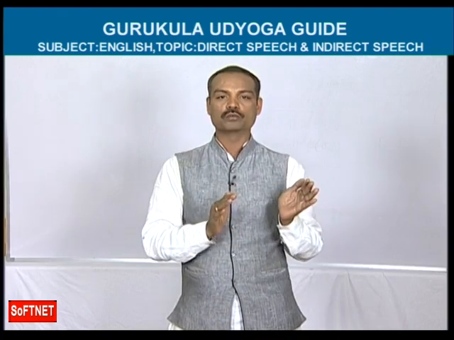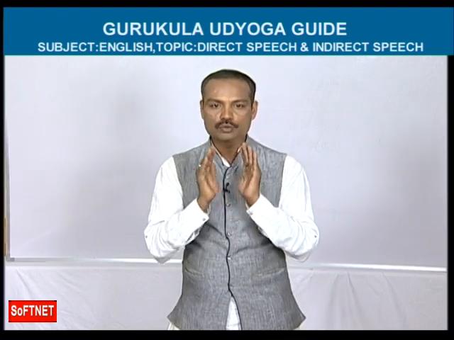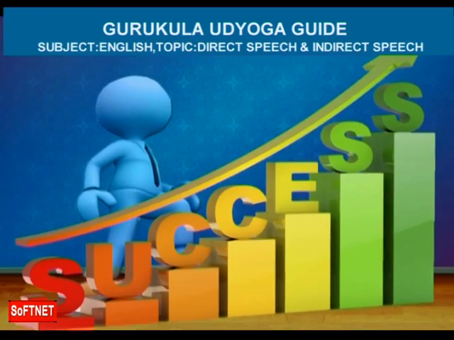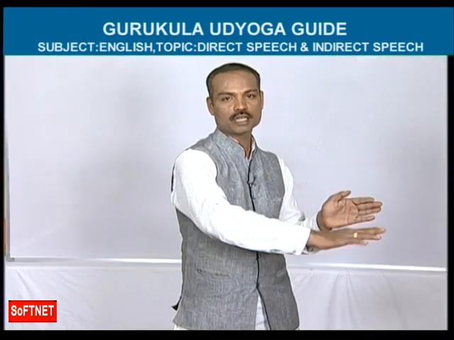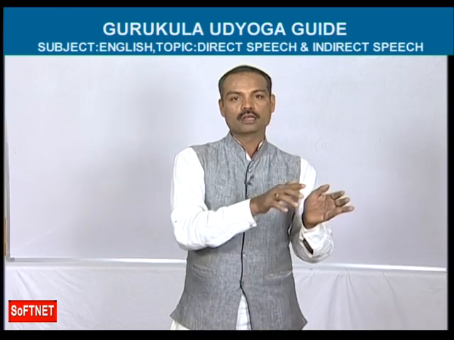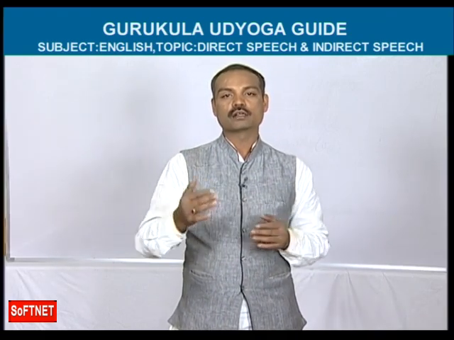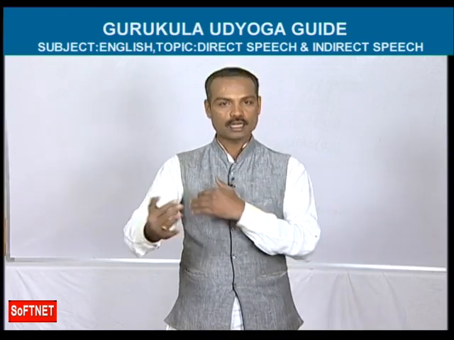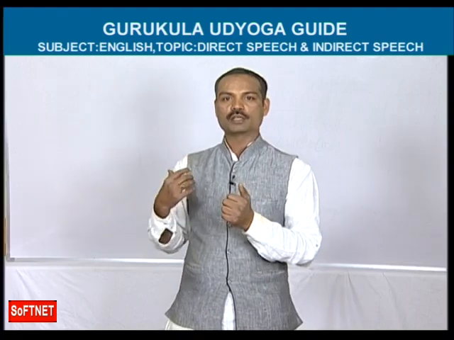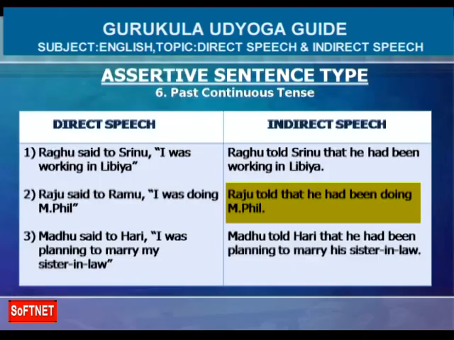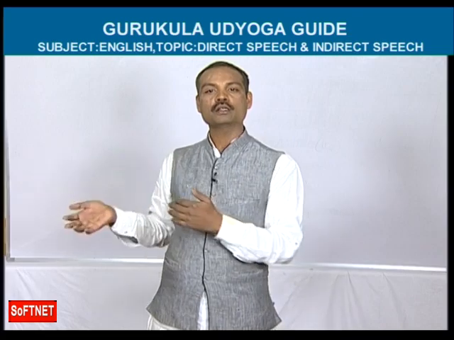Raju said to Ramu, "I was doing MPhil." Raju and Ramu, two persons are talking here. Raju said to Ramu, "I was doing MPhil." You heard this matter and now you are going to tell me. What is the answer? Raju told Ramu that he had been doing MPhil.